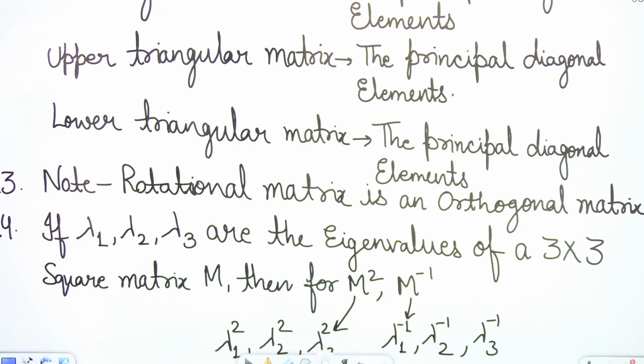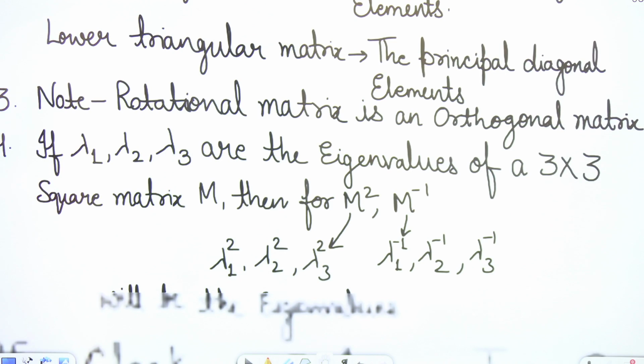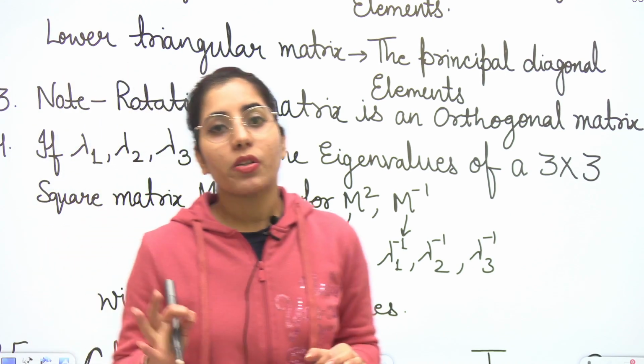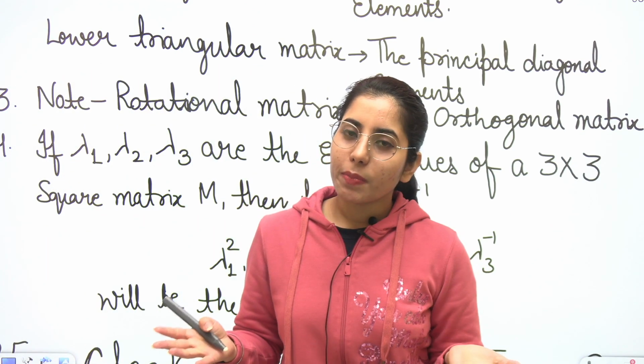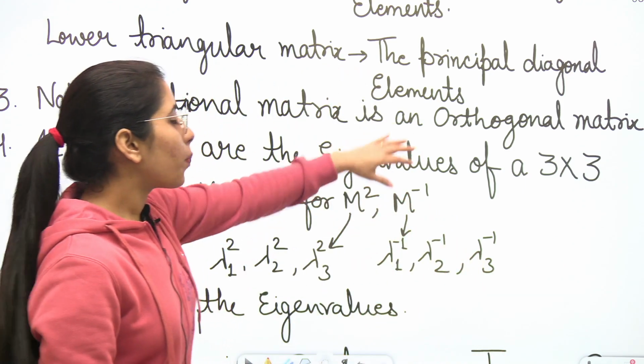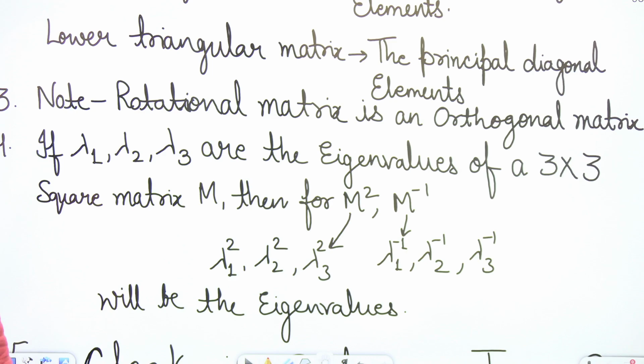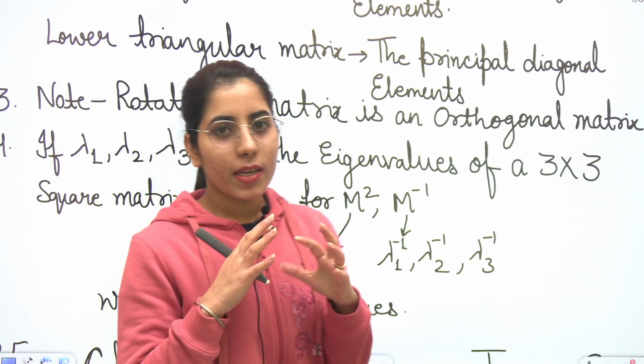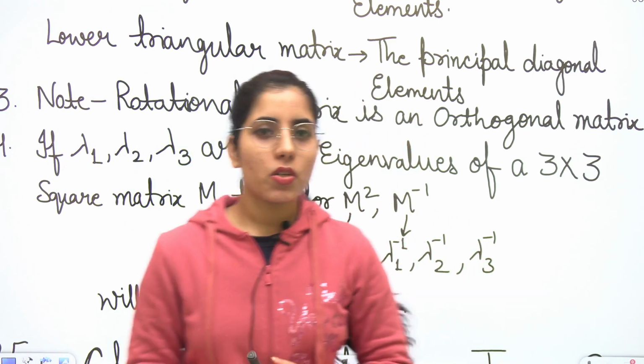Done. Next point is related to the rotational matrix. One property related to the rotational matrix is that a rotational matrix is going to be an orthogonal matrix. So by checking the properties related to orthogonal matrices, you can be sure whether any given matrix is a rotational matrix or not.